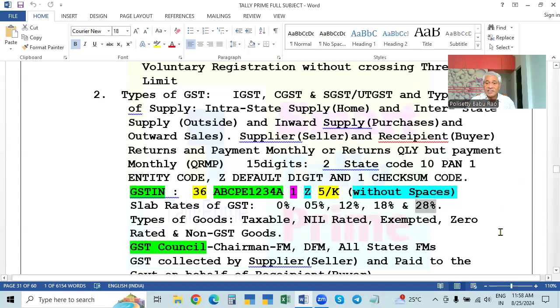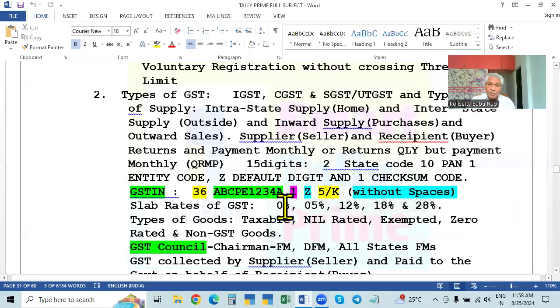And 28% is charged on luxuries. So luxurious goods, luxury items. So they charge the highest rate. So luxury items 28%. Okay. So all these are the taxable rates. They are the slab rates. If the tax is levied with all these 4 rates, they are called taxable goods.